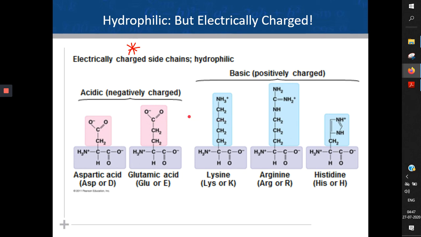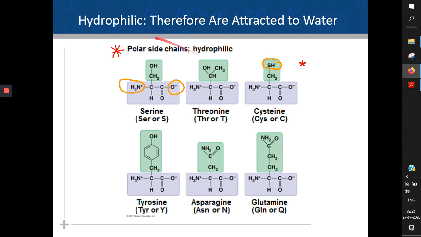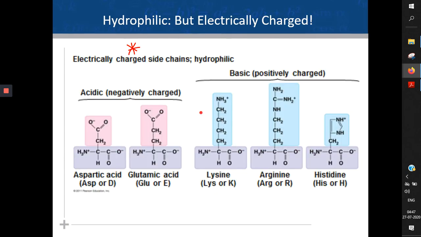In the previous case, the R groups were hydrocarbon chains, but they could form hydrogen bonds. So the previous hydrophilic amino acids are water loving because they can form hydrogen bonds with water. But these amino acids are water loving because they can form ionic bonds with other hydrophilic amino acids, and they also have charge on them, so they can attract water.